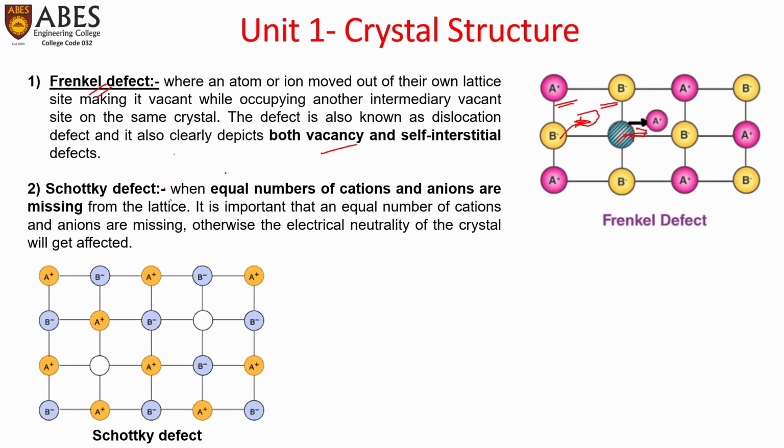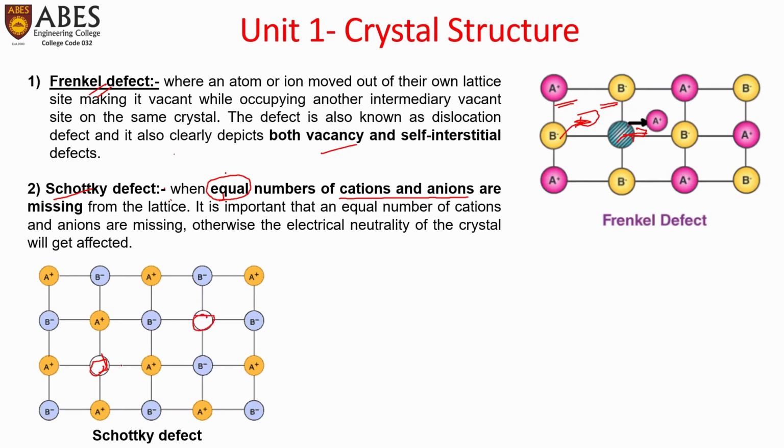The next defect is Schottky defect. When equal numbers of cations and anions are missing from the lattice, it is called Schottky defect. For example, A plus and B minus ions are arranged in a regular crystalline pattern, a periodic arrangement, in which one B minus ion is missing from this place and one A plus ion is missing from this place, as we can see.